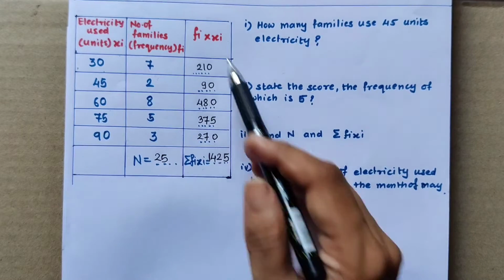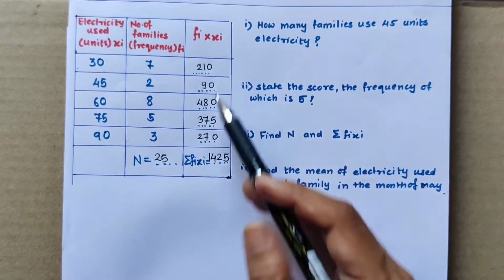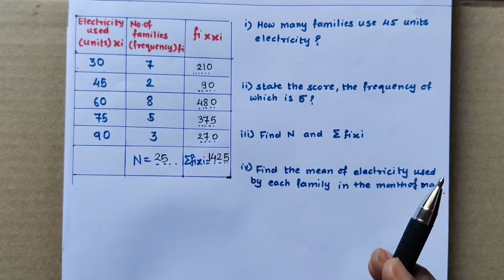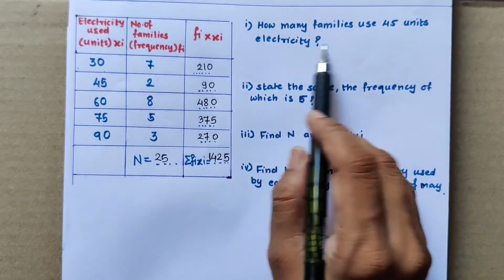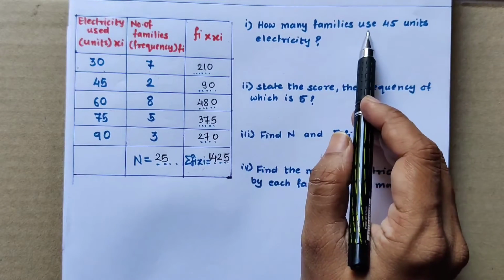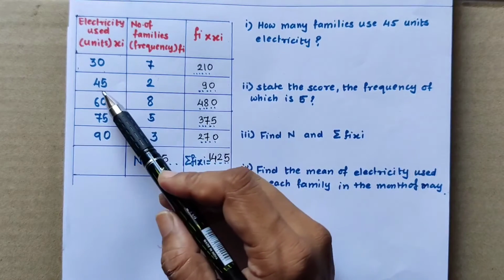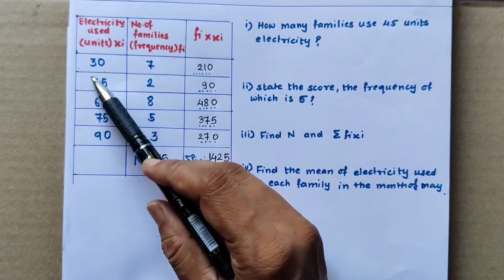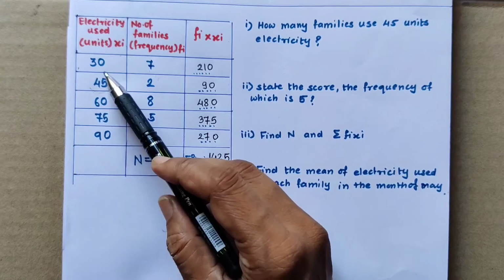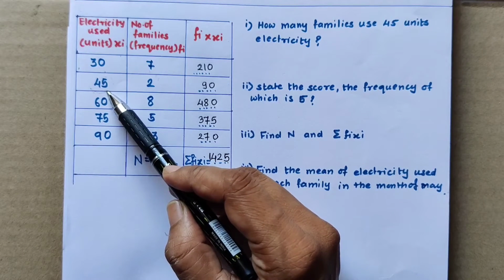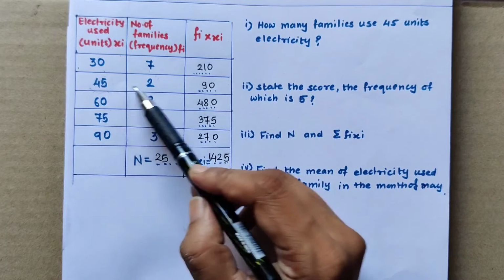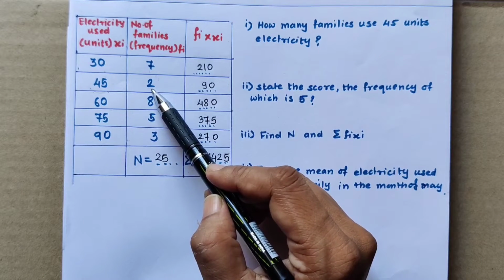Okay, so in this way we have to fill in the blanks of the frequency table, and then see the questions. How many families use 45 units electricity? Where is 45 units electricity? Here it is. In the second row we can see the 45 units of electricity. The number of families is given in the second column.